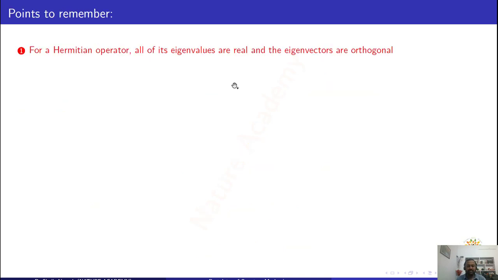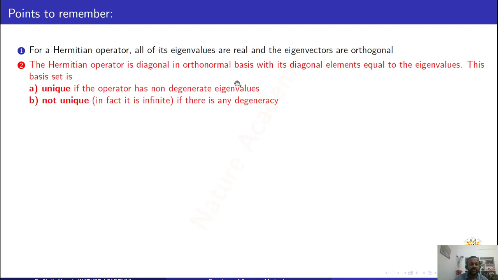These are very important points. For a Hermitian operator, all its eigenvalues are real and the eigenvectors are orthonormal. We can prove this also, but I don't want to go into the derivation or proof; you can find it in any book. Next, a Hermitian operator is diagonal in an orthonormal basis with its diagonal elements equal to the eigenvalues. This basis set is unique if the operator has non-degenerate eigenvalues. It is not unique if there is a degeneracy.